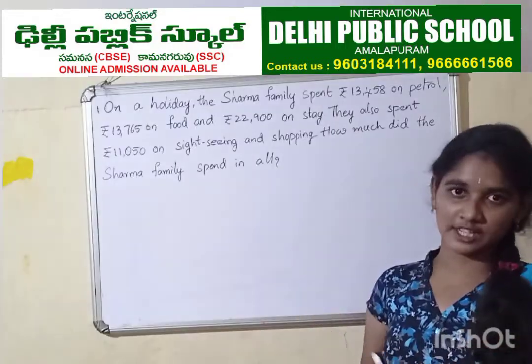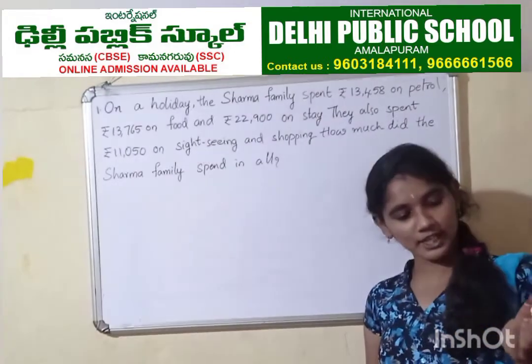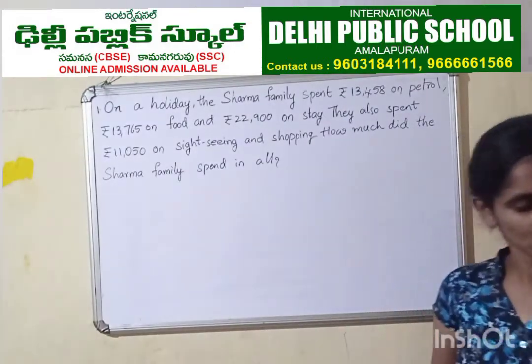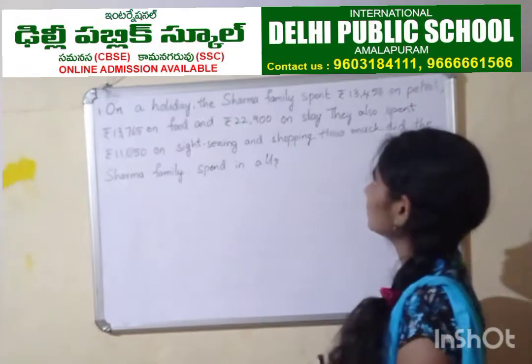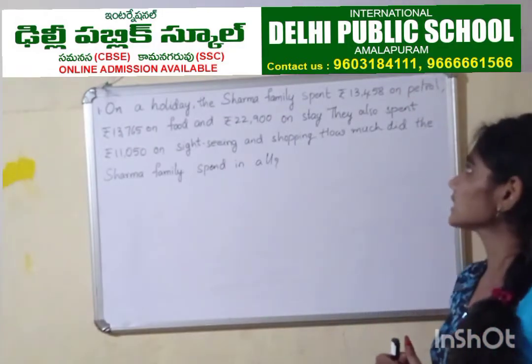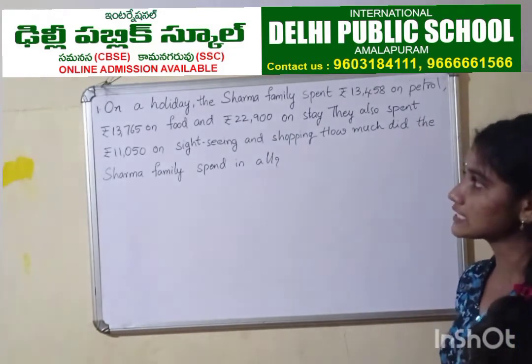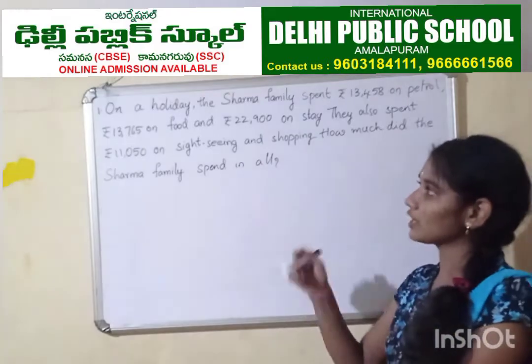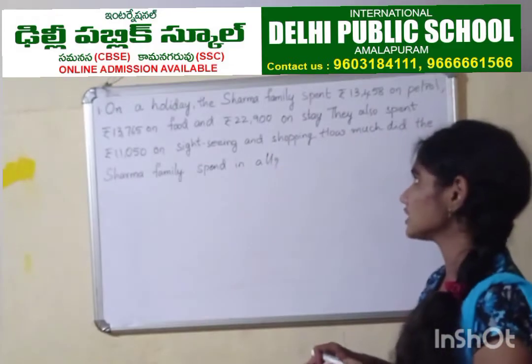Okay. Let's continue with our next problem from self-practice 3C of your textbook, page number 36. Let's understand the question first. On a holiday, the Sharma family spent rupees 13,458 on petrol and rupees 13,765 on food and rupees 22,900 on stay.